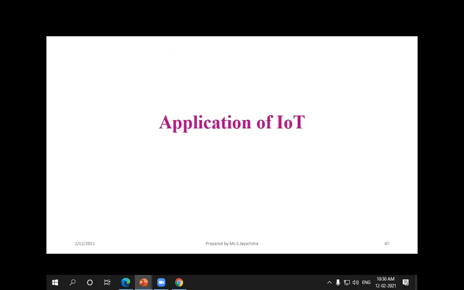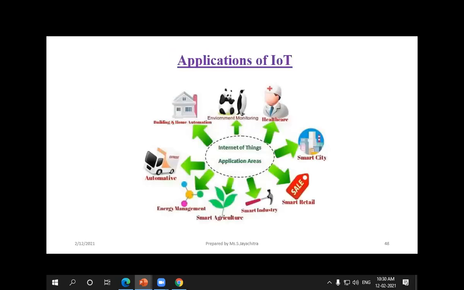And the next thing, applications of IoT. Where are we using IoT applications? First thing, healthcare applications. Second one, smart city applications, and also, for example, smart retail. That is, whatever food we need, we can easily order through Swiggy or KFC, and everything we are doing in smart retail only. Grocery things also we have started to purchase.